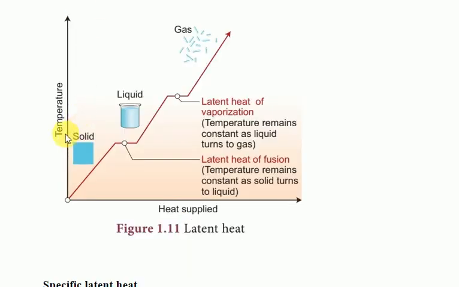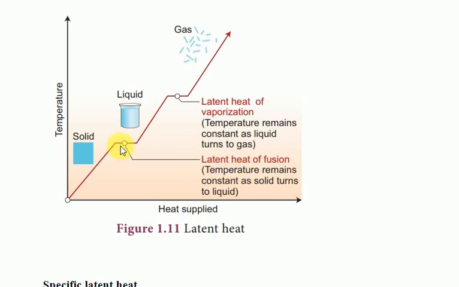Look at this graph of temperature against heat supply. I'm taking one solid. When I supply heat, at one particular temperature the temperature remains constant. This is called the latent heat of fusion: the temperature remains constant as the solid turns to liquid.